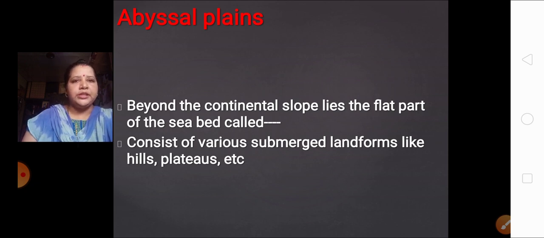Now what is this abyssal plain? From where is this flat land coming? This flat land is of the submerged landforms like the hills and the plateaus. Whatever hills and plateaus are submerged under the water, the top part of it is that plain land. So this is called abyssal plains.